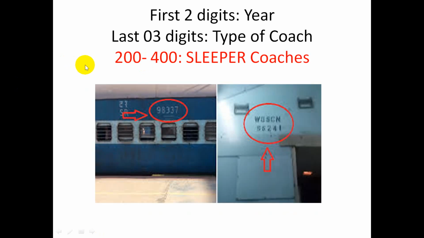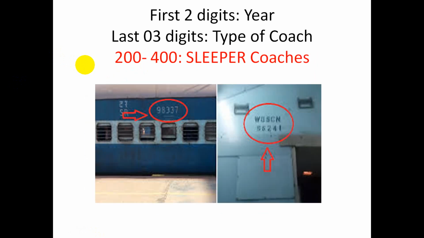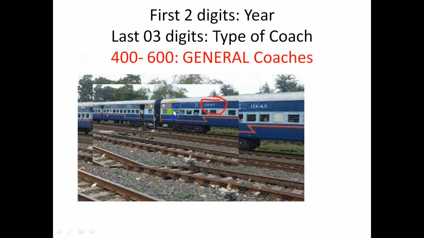If the first two numbers are the same, that is the year, right? Now I move to the last three numbers. If the last three numbers lie between 200 and 400, it's a sleeper coach. That is 337, you can see it's a sleeper coach, friend. Third, if the last three numbers lie between 400 and 600, you can see here 414, it's a general coach. You can also see how to categorize a general coach: a white strip along with that inverted Z shape along with a yellow strip indicates a general coach.